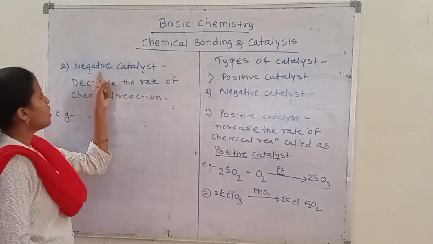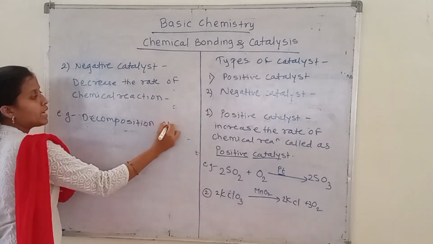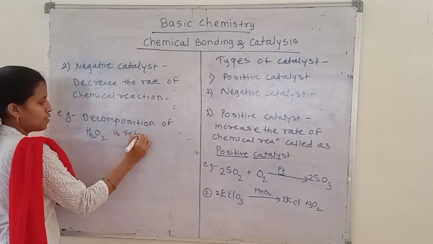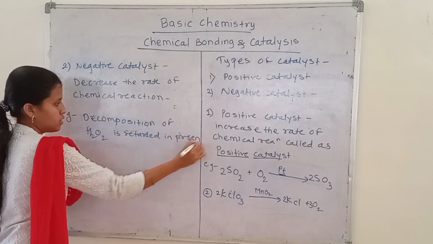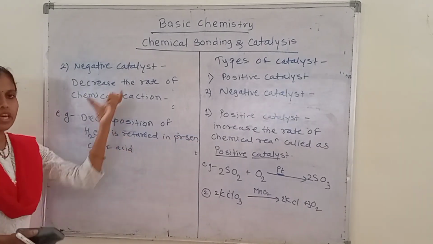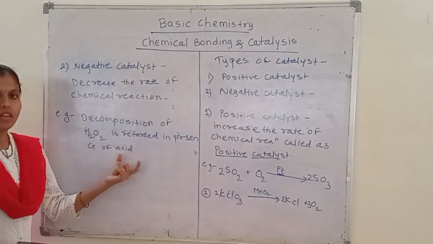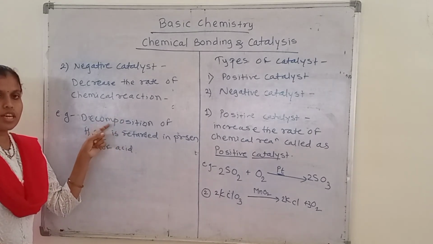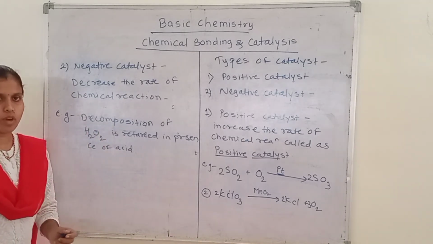So that's why they will be called as negative catalysts. The decomposition of hydrogen peroxide is retarded in presence of acid. This is one of the examples of negative catalyst. In this reaction, this acid will be the negative catalyst because this acid retards this reaction. Okay, so that's why this acid will be the negative catalyst.